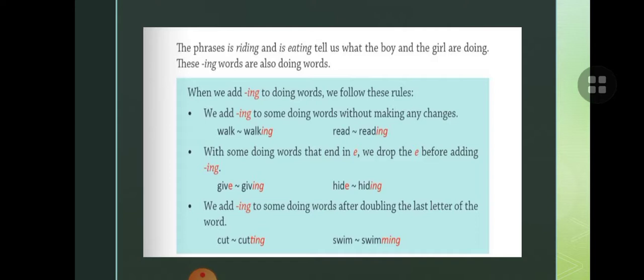Look at here. When we add ing to doing words, we follow these rules. We add ing to some doing words without making any changes. Like walk, walking. You will not make any change. You will add only ing. Read, reading. And with some doing words that end in e, we drop the e before adding ing. Like give, giving, hide, hiding. We add ing to some doing words after doubling the last letter of the word. Cut, cutting, swim, swimming. Here the last letter is doubled.